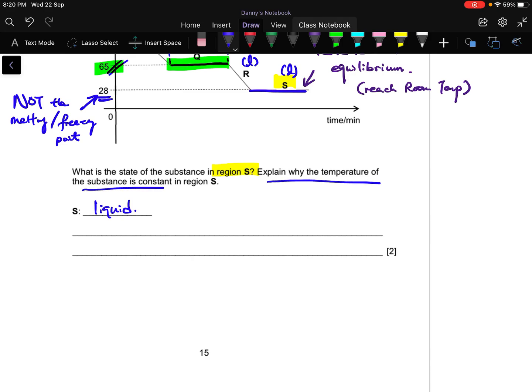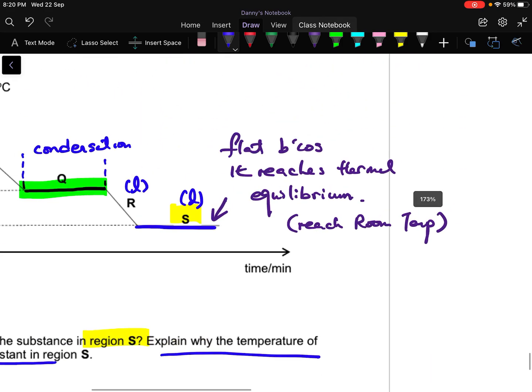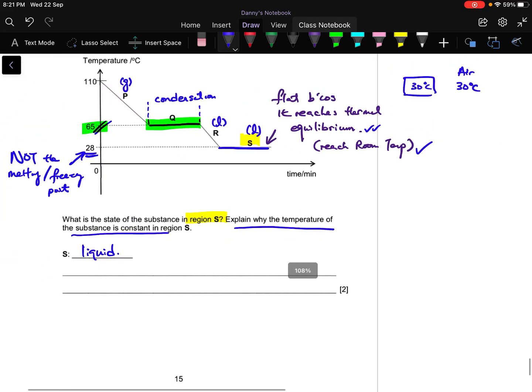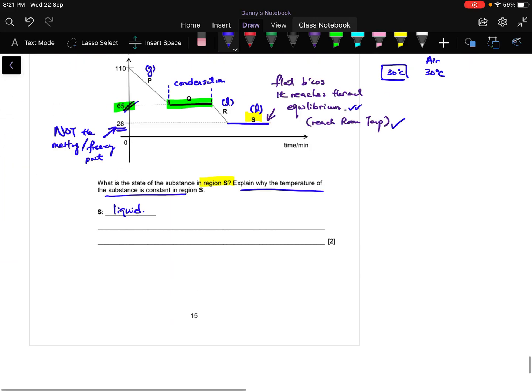Okay, and you need to explain why the temperature of the substance didn't change. Well, it didn't change because it has reached thermal equilibrium and it has reached room temperature. So in another word, when your object is at the same temperature as the surrounding, will there be heat loss or heat gain? No, right? So because there's no heat gain or heat loss, same temperature.